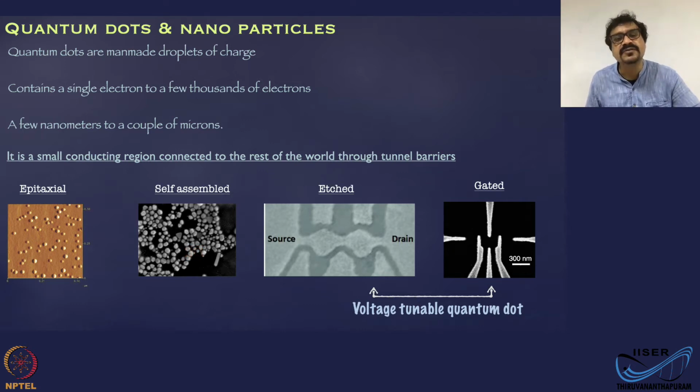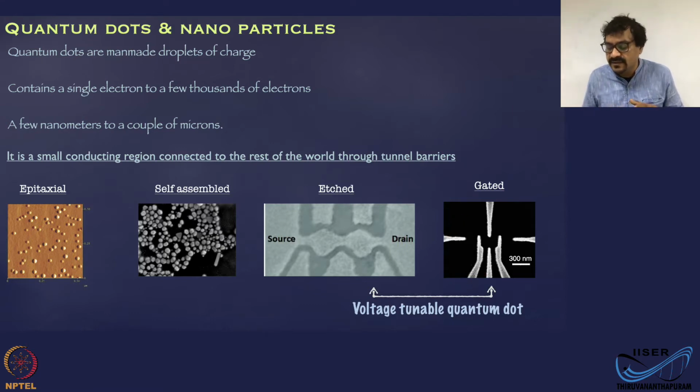and there are etched quantum dots where you define conducting regions by microfabrication techniques such as lithography techniques, and then you remove the material wherever you don't want it and define conducting regions by etching. Okay, and another way to define quantum dots is by electrostatic gating.